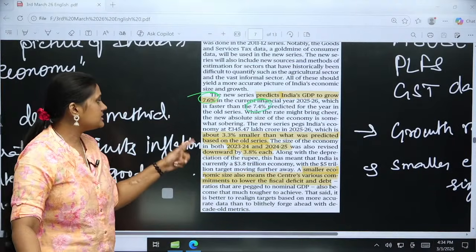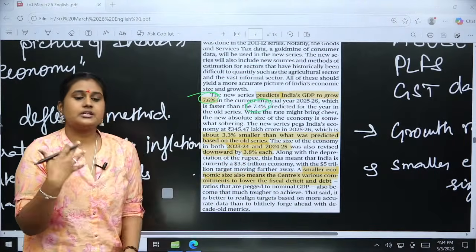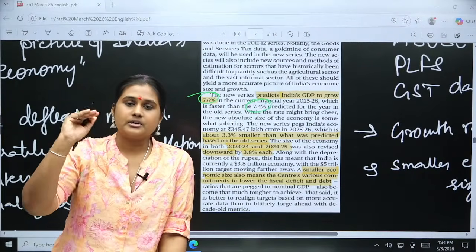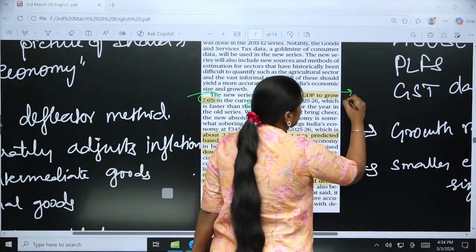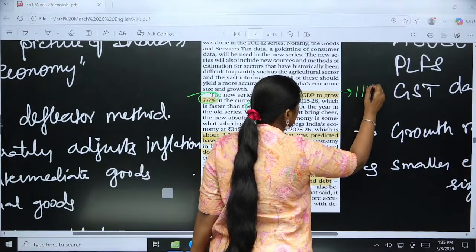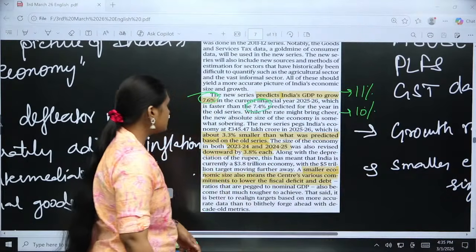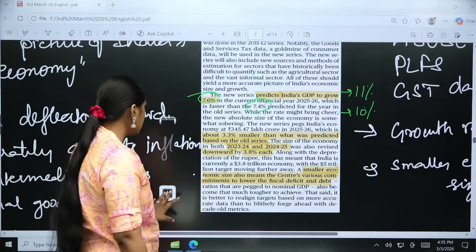And one more thing is that the economic size is smaller, but we inferred from the data that there would be a higher growth, because in economic growth we estimated 11%, but the actual one was 10%. So there was also a downward difference in the economy size. That was the major issue.